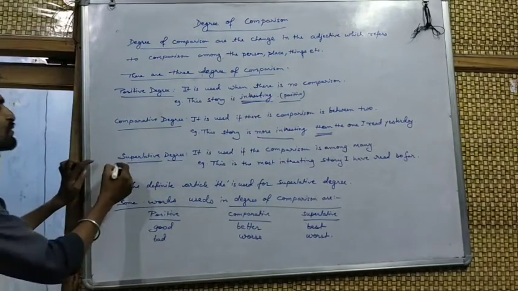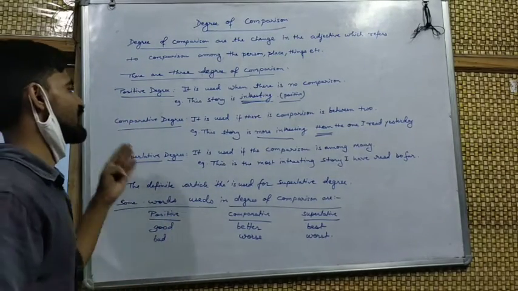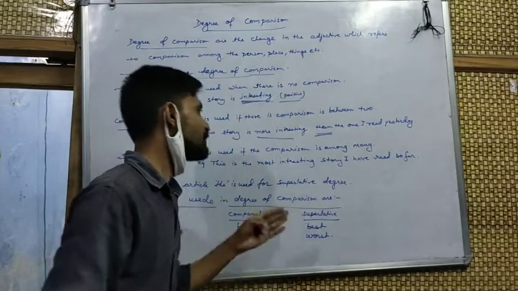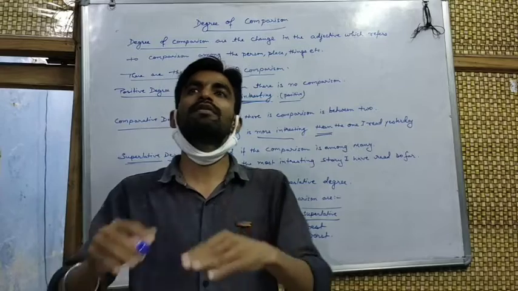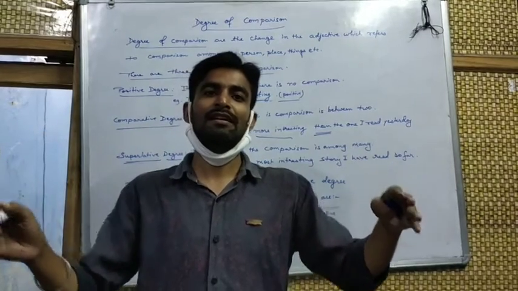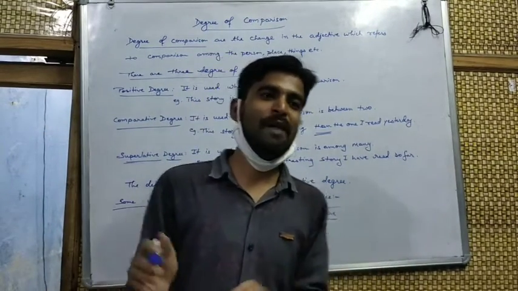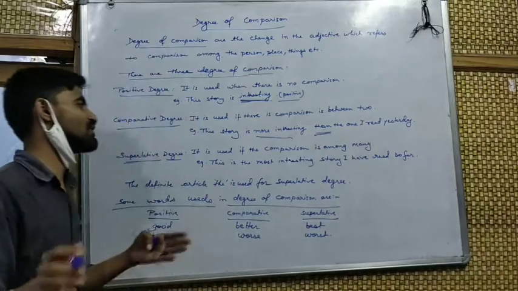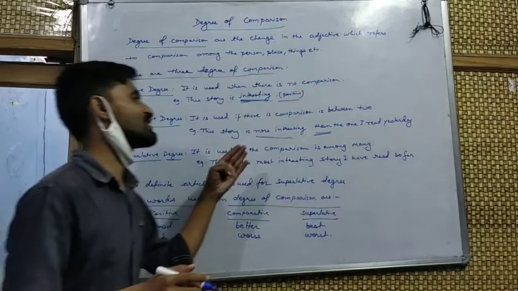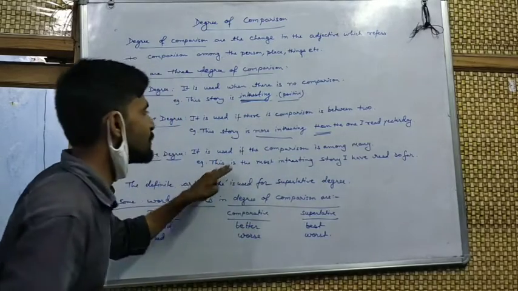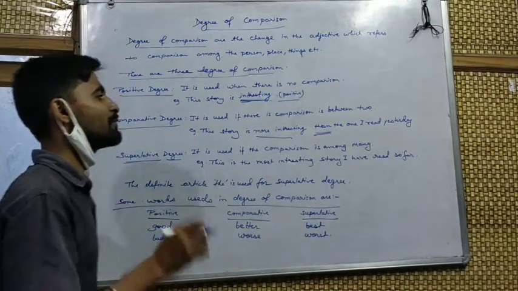Okay. Superlative degree. It is used if the comparison is among many, which means if there is a comparison between more than two persons or things.